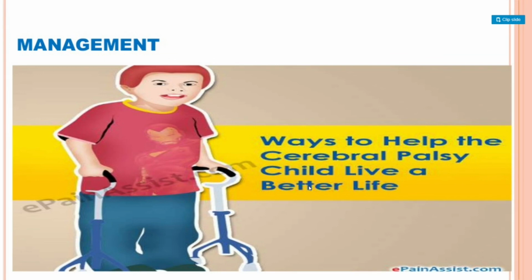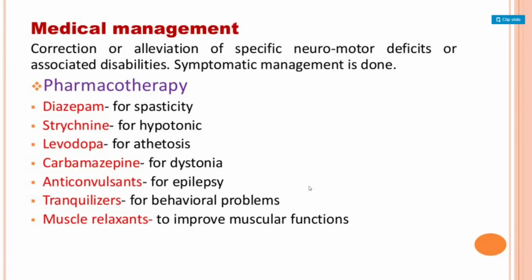If we talk about the management, how we manage this patient, there are ways to help the cerebral palsy child live a better life. In case of medical management, correction or alleviation of specific neuromotor deficits or associated disabilities, symptomatic management is done.